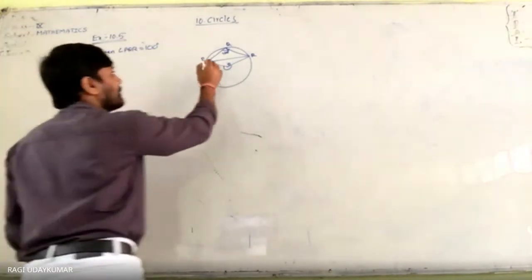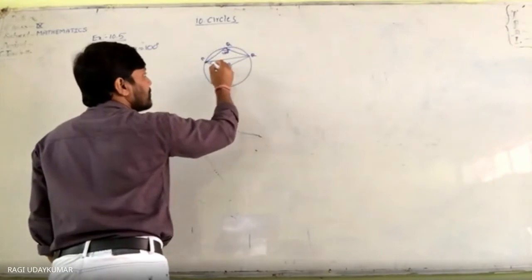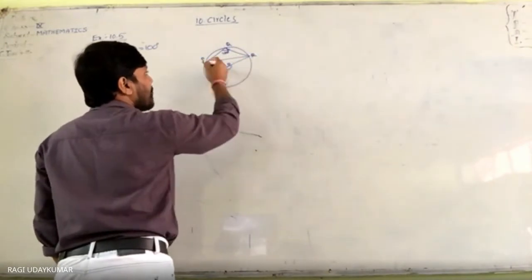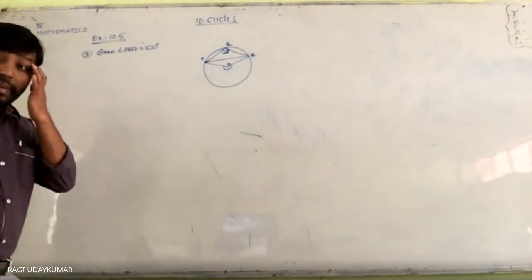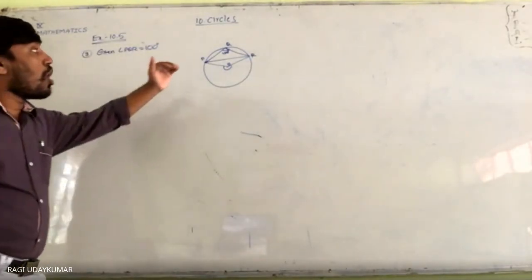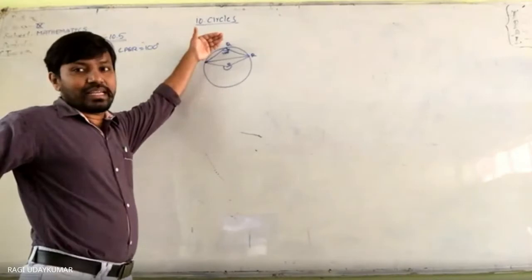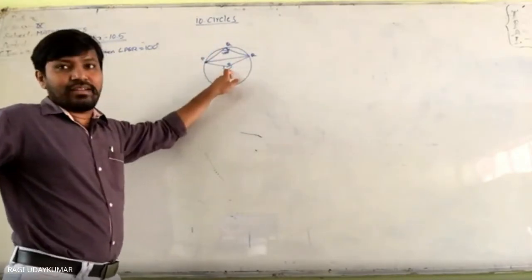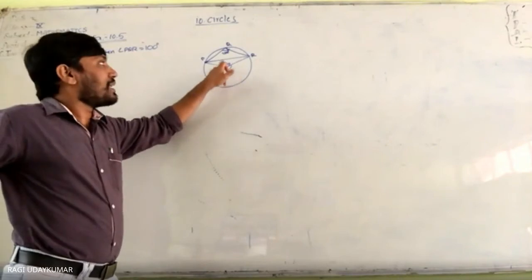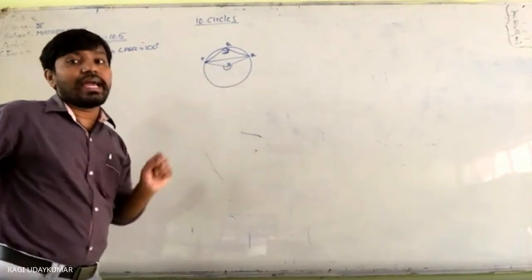See here, this major arc PR makes 100 degrees at another part of the circle. So this major arc, at the center, will make what angle?